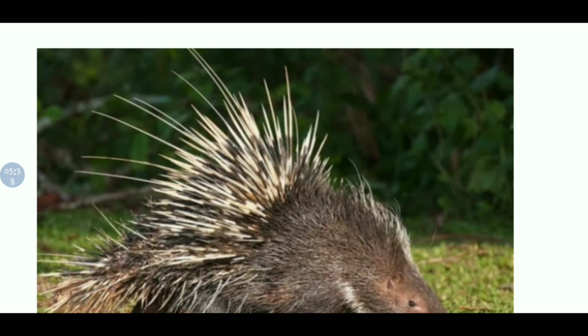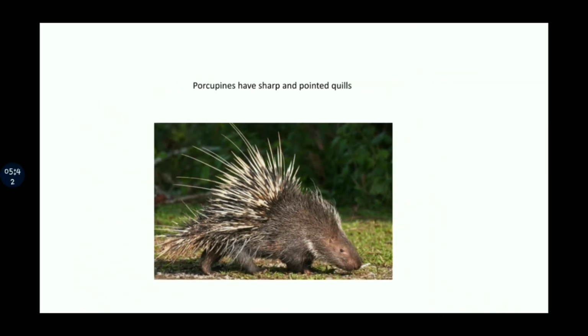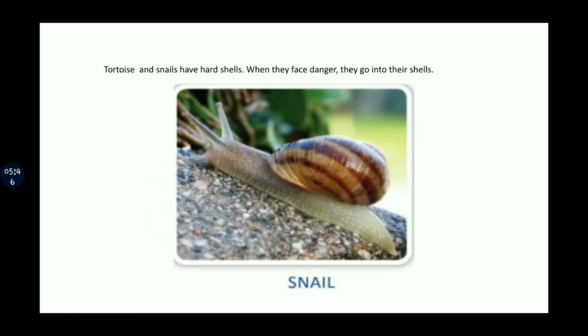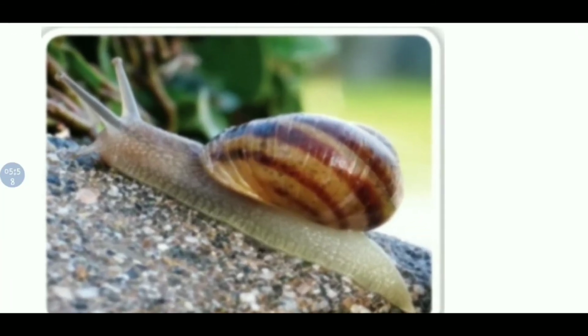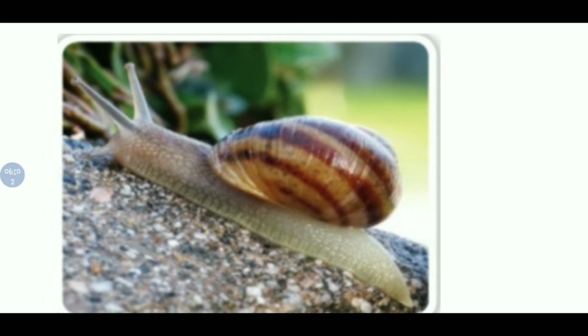You can see this. These pointed quills protect them from their enemies. Some more are there, like tortoise and snails. They have hard shells. So when they face danger, they go into their shells and hence are protected from the enemies.